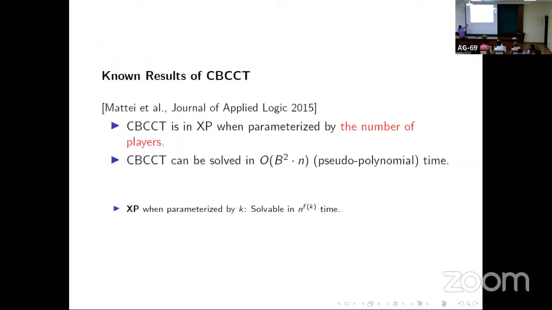But here every player has to perform some action. So for every player, there are some k options that he can take. What is k exactly? K is the number of players. N is the input size. What is the input? Input size also has the number of players and the other things. So it is n, but, okay. Also this LE here, right? The number of possible priority levels for each player.